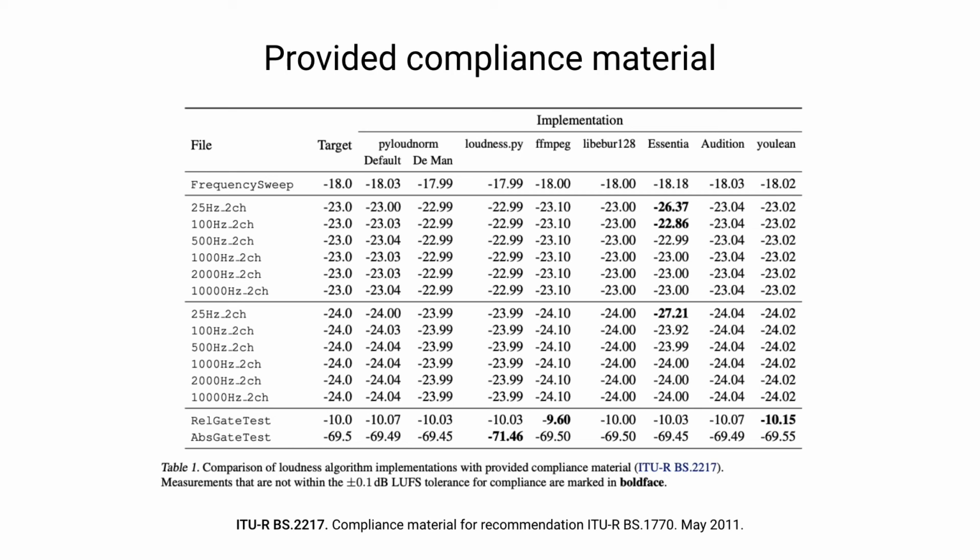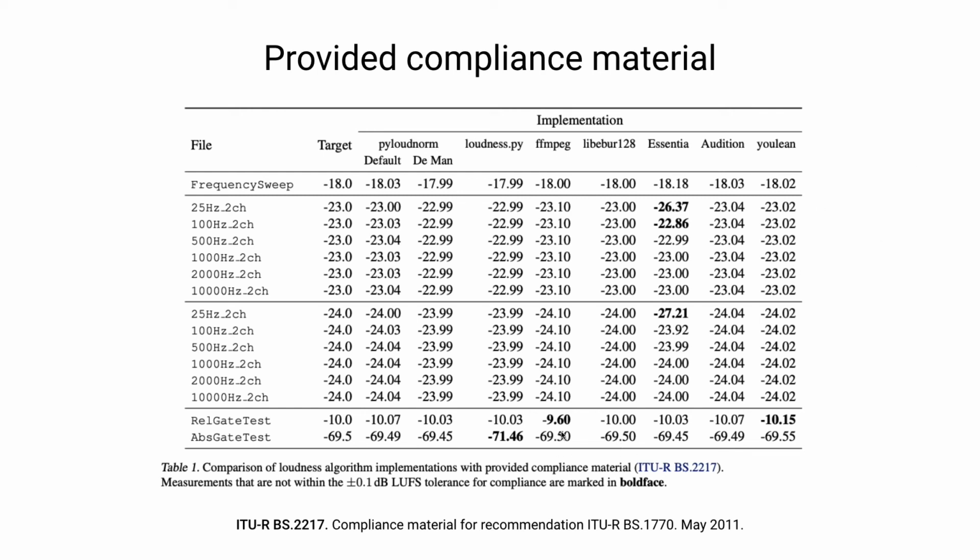What's interesting to see is that there are a few cases here marked in boldface where these meters do not meet that threshold for compliance. The first one of note is Essentia, that appears to have some discrepancies in the loudness measurement for lower frequency sinusoidal tones, which we'll talk a little bit more about in the next slide.